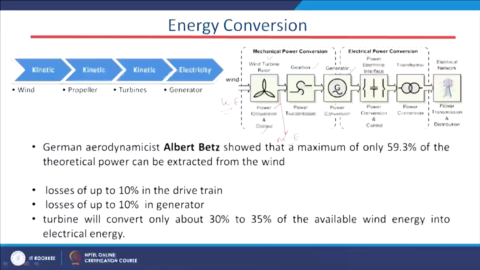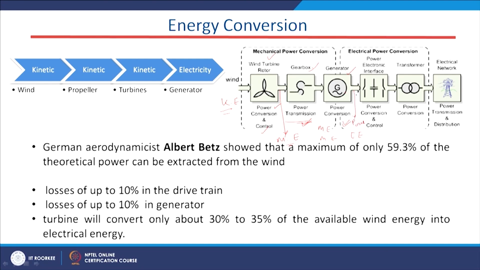So, that is the aim of this gearbox. It will step up, it will increase the speed of this generator, and this conversion is again mechanical energy to mechanical energy at this stage. Now, coming to the generator section, the mechanical energy is converted to electrical energy, and here is the electrical output, P out. It starts from here.